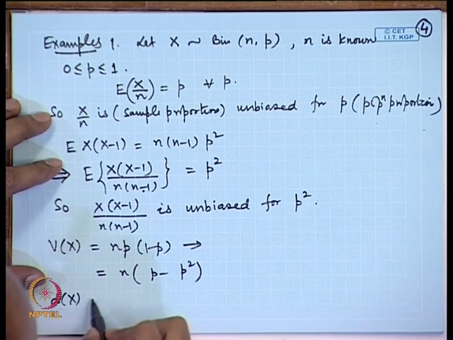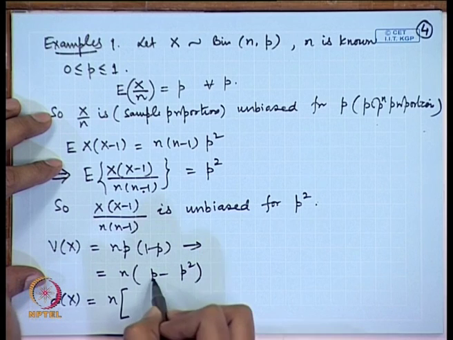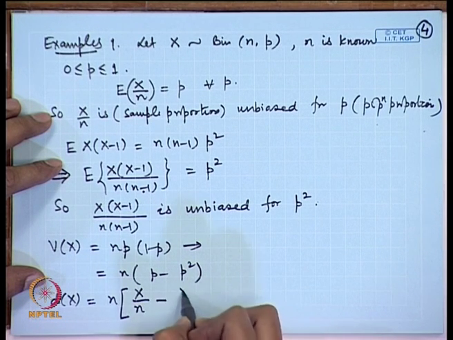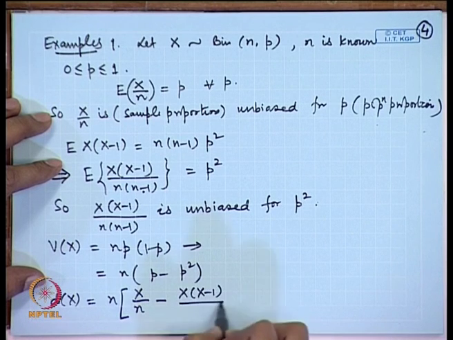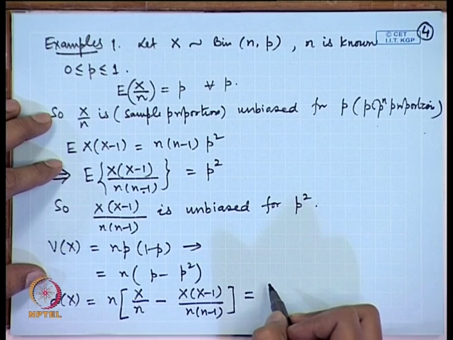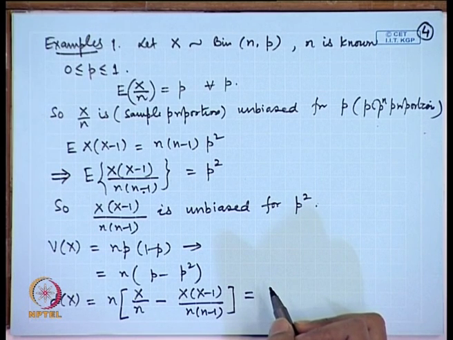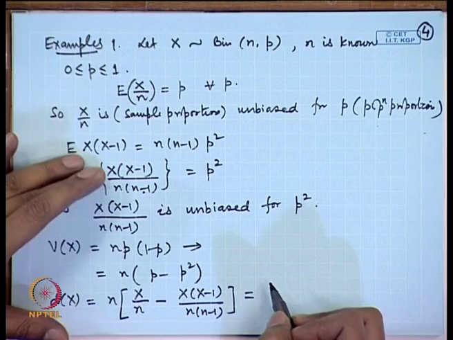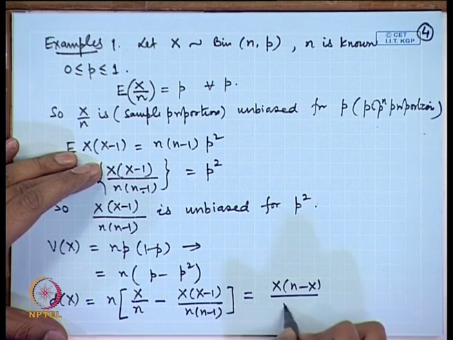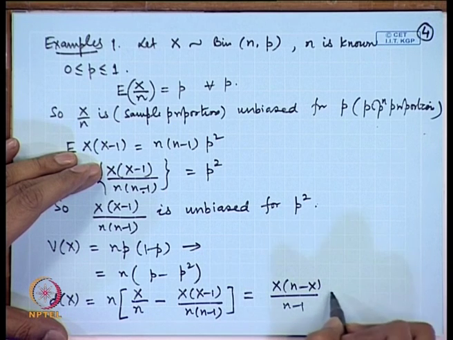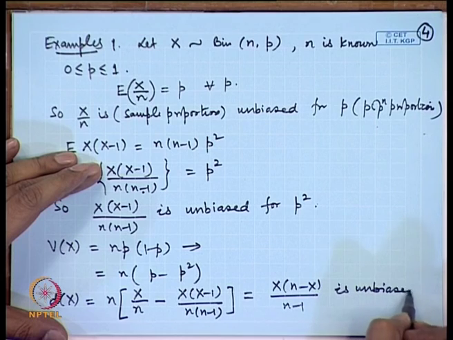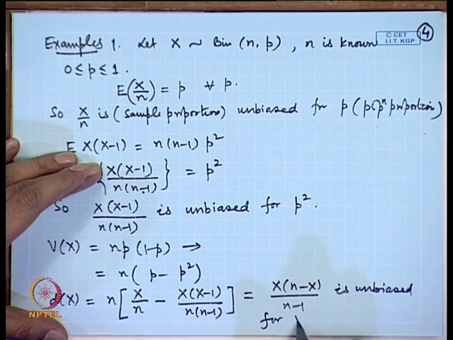So, if we write T(X) is equal to n times, for p we write X by n, and for p square we write X(X minus 1) divided by n(n minus 1). If we simplify this, it turns out to be X(n minus X) divided by (n minus 1). So, this is unbiased for variance of X.